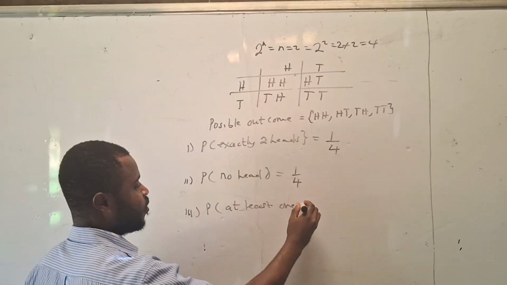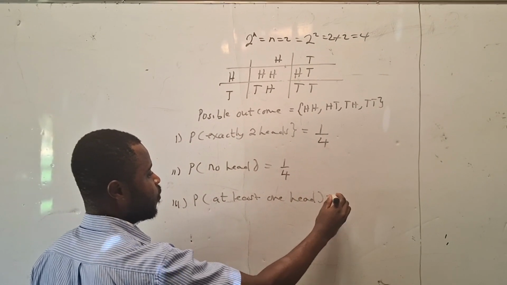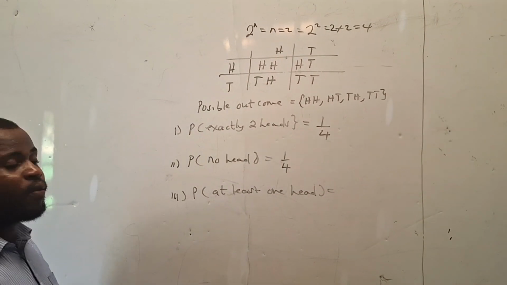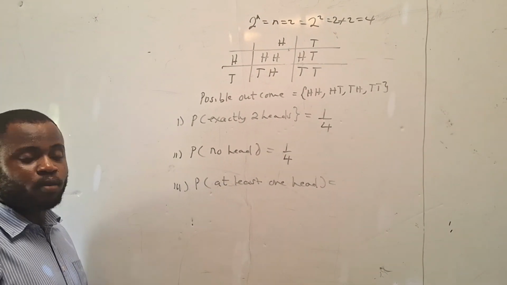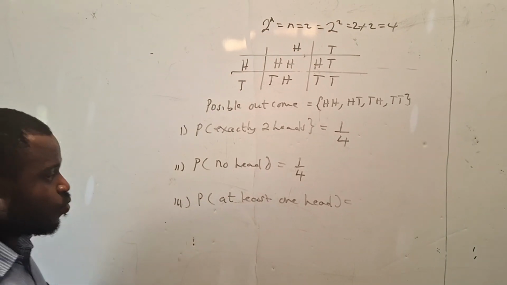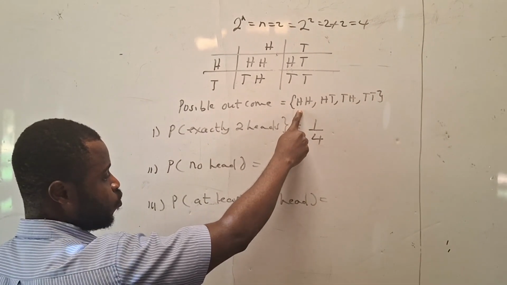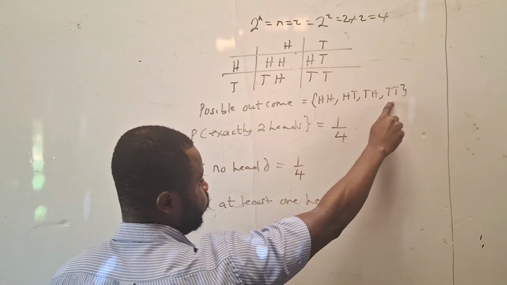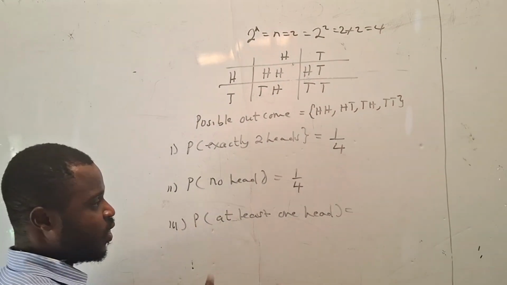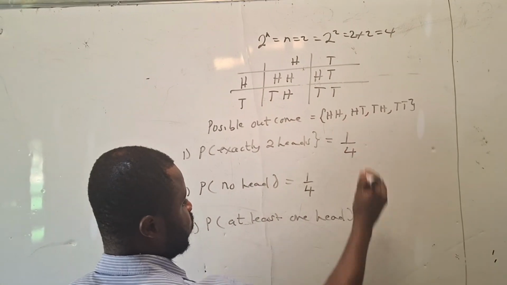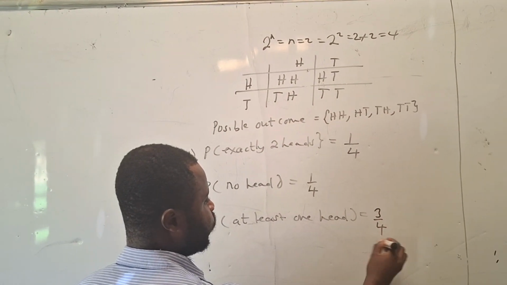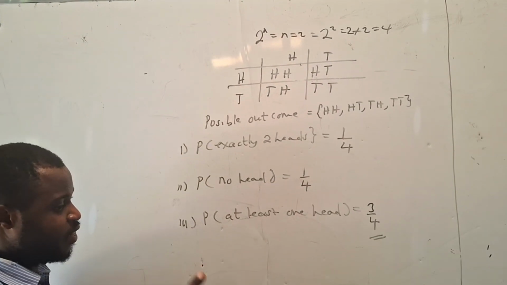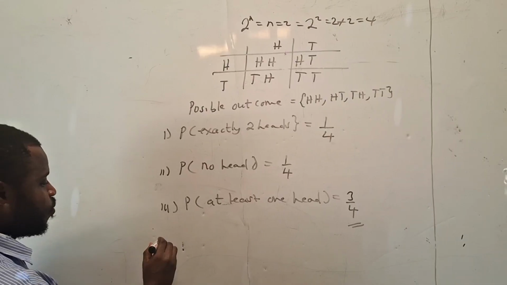1 head. So at least 1 head means that in the outcome, which one of them has at least 1 head? It can be more than 1, but it should be at least 1 head. So this one is 2 heads, so it qualifies. 1 head qualifies. 1 head qualifies. This one does not qualify. So at least 1 head, we have 1, 2, 3. So we have 3 out of 4. That is at least 1 head.